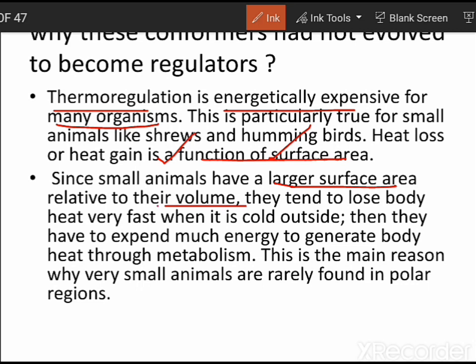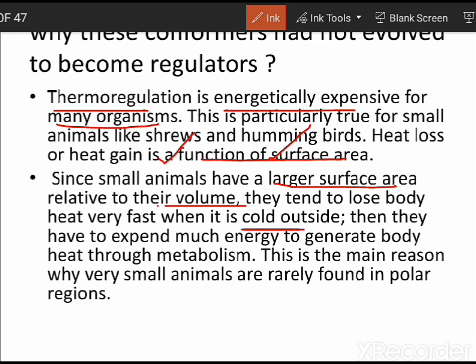So what happens is that during winters, the temperature of the surrounding medium is lesser as compared to the body temperature. So obviously heat will flow from a hotter system to a colder system. From the body the heat will be moving to the surroundings. So there is an extensive loss of heat happening from the organism's body to the outside, because it is cold outside.